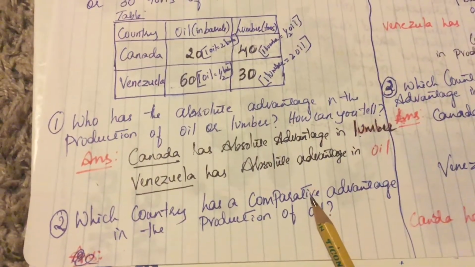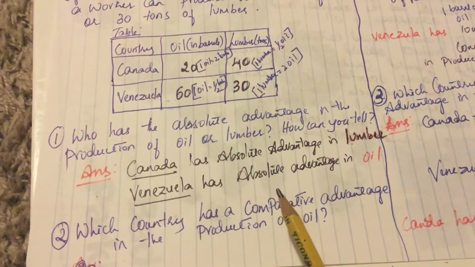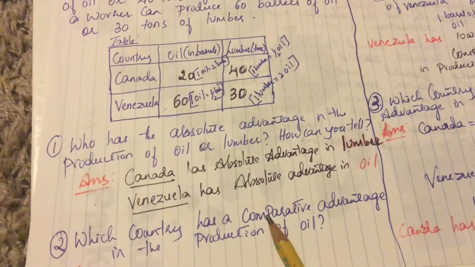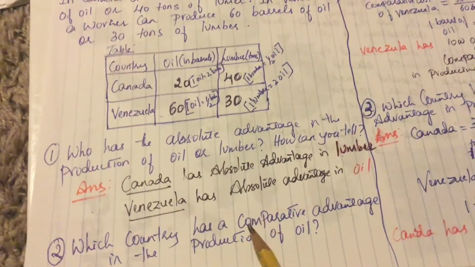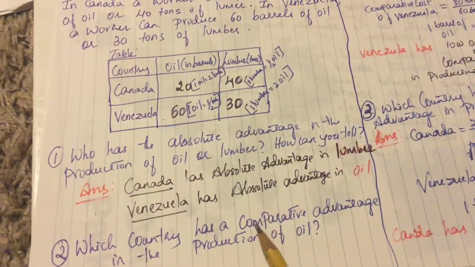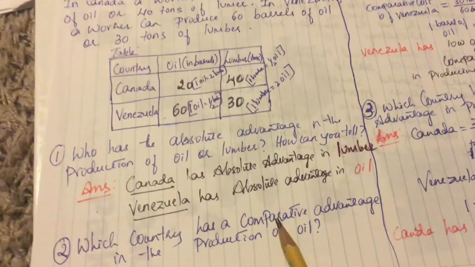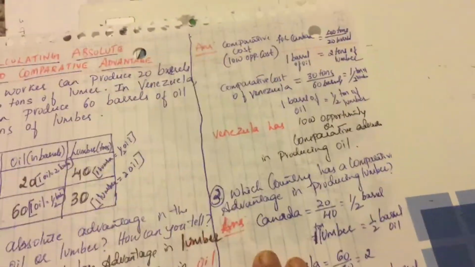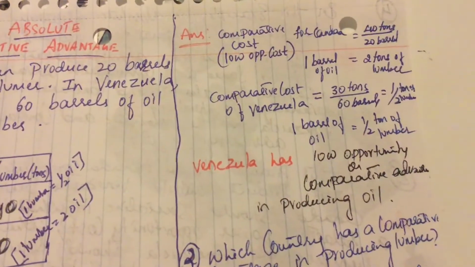For comparative advantage, we know you have to calculate the opportunity cost per unit, or which country has low opportunity cost, or that is the comparative advantage. Low opportunity cost is which country is giving up less of other good for producing a unit of one good. Okay, so let's check. Let's calculate the unit opportunity cost per unit.